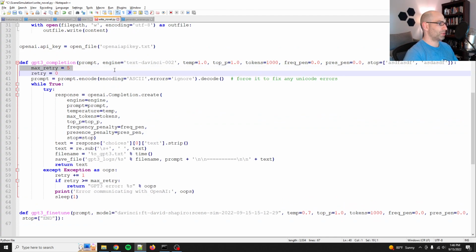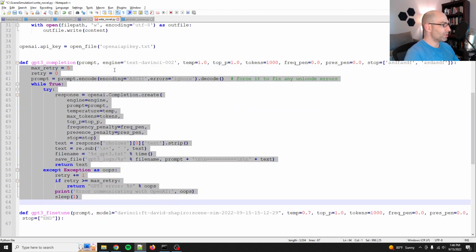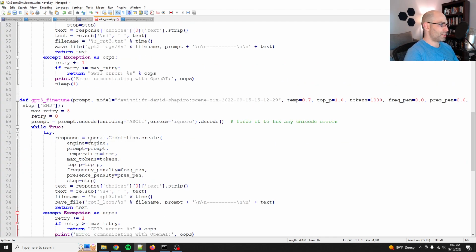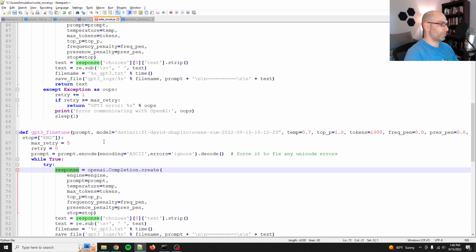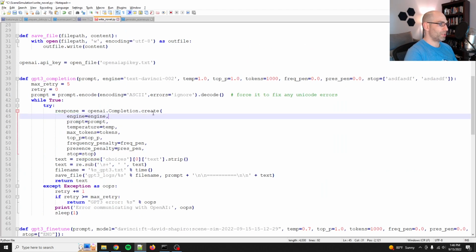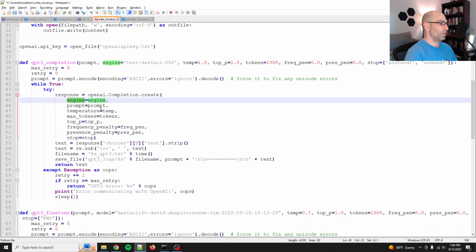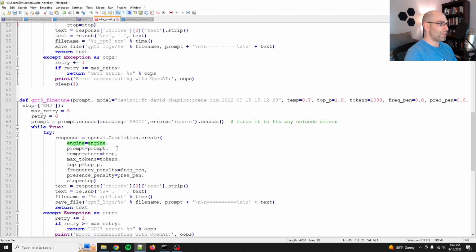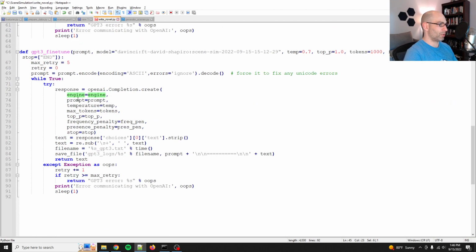And then we will just grab all this. It's going to be the same. But the thing is, because it's completion create, instead of engine, you use model. Because you call model. I think they're changing it all so it'll all be model. So we'll just replace model. And I think that's good. Okay, that should be fine.